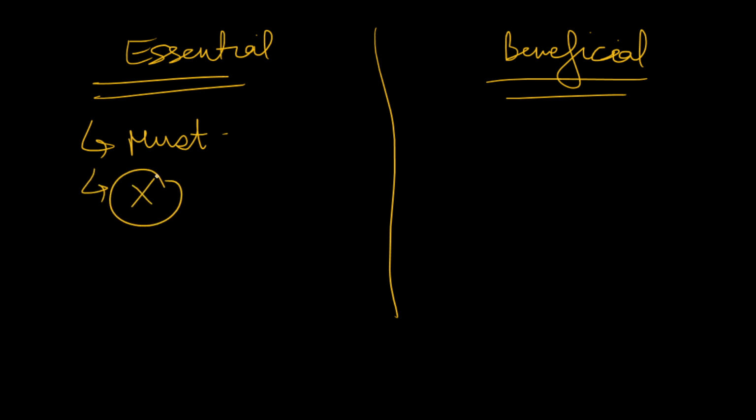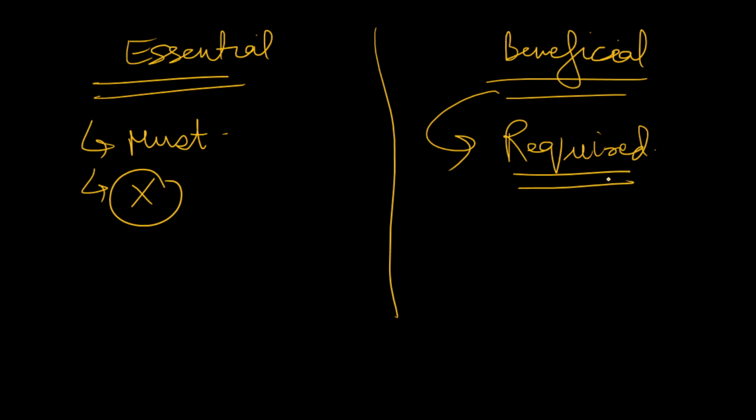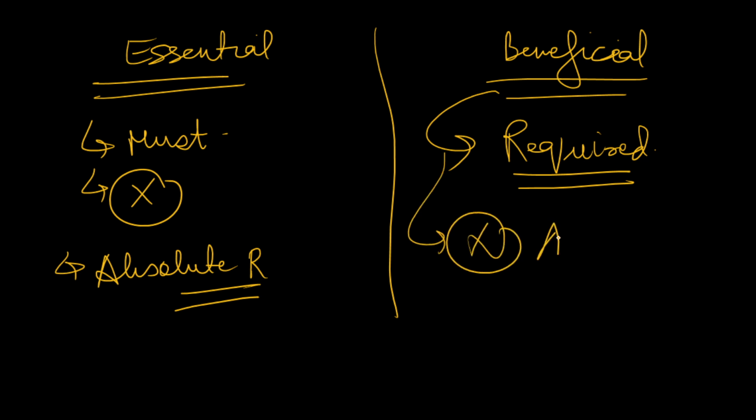But beneficial nutrients, although beneficial for plants in certain stages, are not an absolute requirement. They can be replaced also.